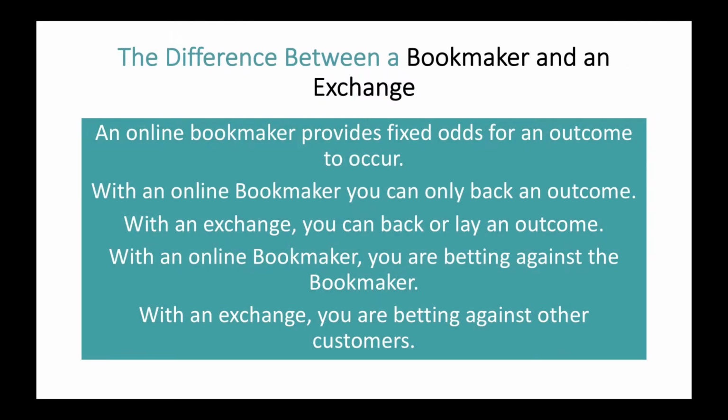In match betting, we will be placing bets on online bookmakers and laying these bets on the exchanges. So let's take a look at the difference between a bookmaker and an exchange. An online bookmaker provides fixed odds for an outcome to occur. For example, you can bet on Manchester United to beat Tottenham. Now, with an online bookmaker, you can only back an outcome.